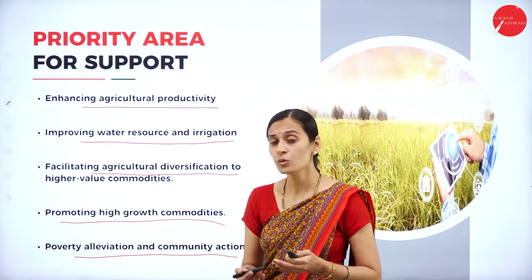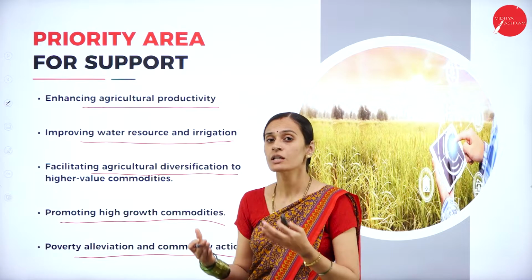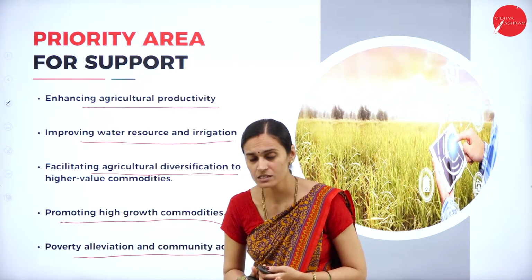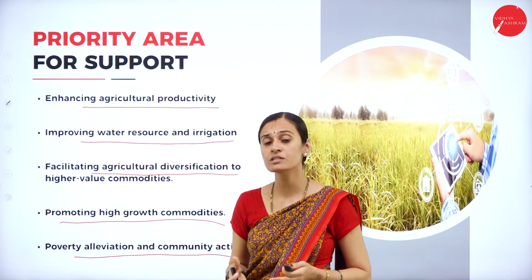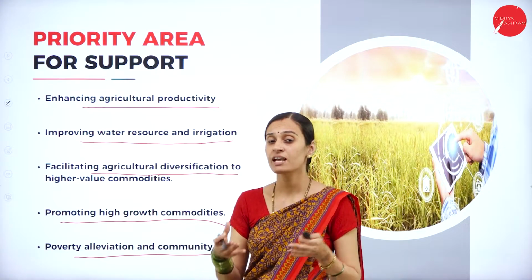And also the government has introduced different minimum support prices, the public distribution system and procurement prices. These are all different schemes and policies which help farmers as well as consumers.